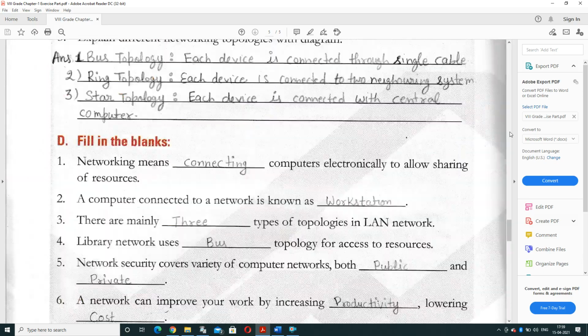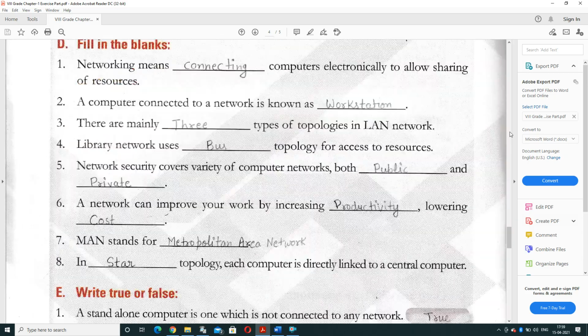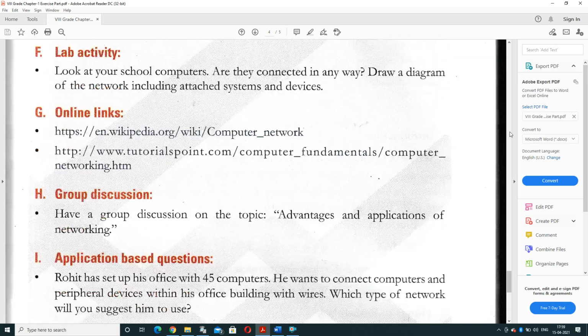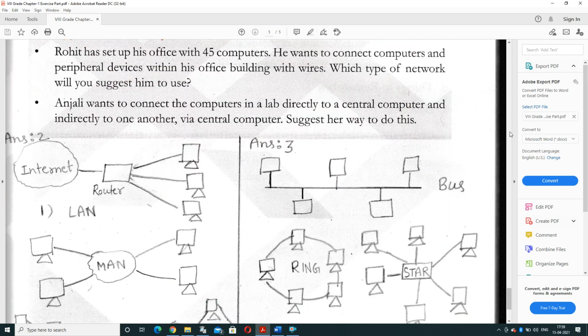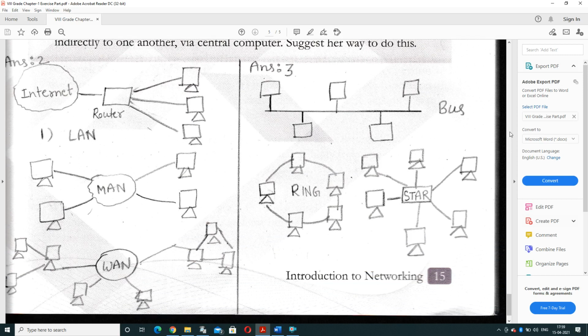Now when you see the long answer question, it was written: explain different types of network with diagram. So I have prepared the diagram at the end of your chapter. See here. You have to prepare this diagram in this format. So question number 2 diagram is related to the different types of network. It is LAN, MAN and WAN. And question number 3 was related to the topologies. These are the diagrams of topology: bus, ring and star topology.